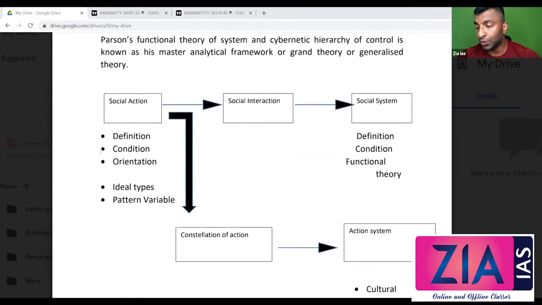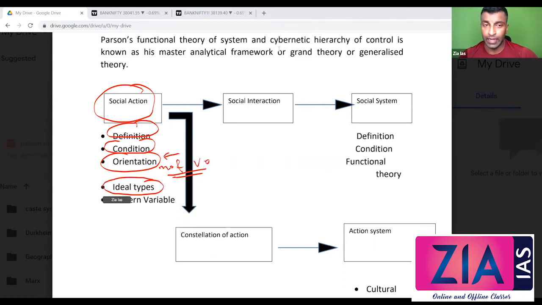We have discussed social action, and then we have seen the definition: any act consciously performed is social action. And then we have seen 4 conditions, and then we discussed 2 orientations, the motivational orientation and the value orientation. And then we discussed the 3 ideal types of social action, that is instrumental action, expressive action, and moral action. Instrumental action is similar to Zweck rational action of Weber. Expressive action is similar to affective action of Weber. Moral action is similar to traditional and value rational action of Weber.